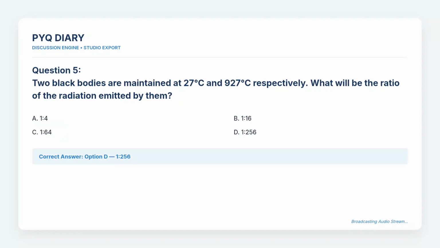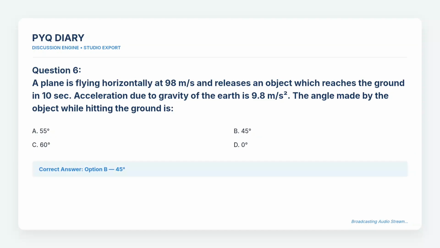Question 5. Two black bodies are maintained at 27 degrees Celsius and 927 degrees Celsius respectively. What will be the ratio of the radiation emitted by them? The choices are A. 1:4, B. 1:16, C. 1:64, and D. 1:256. The correct answer is option D. 1:256.